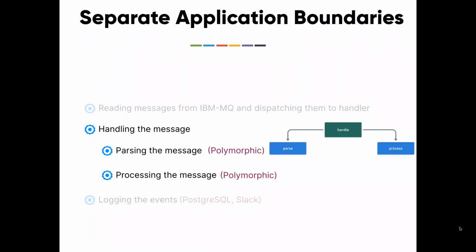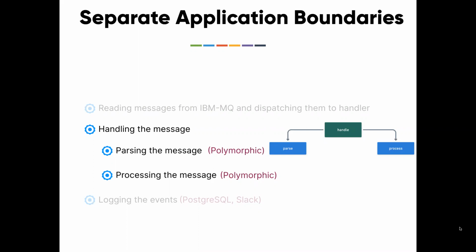The very first thing that we do in functional programming is we separate or isolate the application boundaries. In this particular task list, reading the message and doing the logging are application boundaries. Let's ignore this for a moment. We will come back to that later, but to get started, we are just going to isolate the application boundaries and focus on the crux of the problem. The crux of the problem is handling the message.